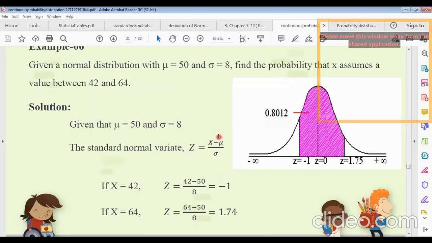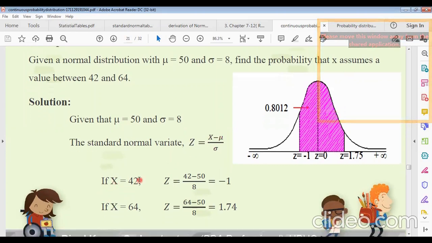So we can calculate the Z values. For X equals 42, given mu equals 50 and sigma 8, the Z value is minus 1. For the other value of X, 64, the Z value is 64 minus 50 divided by 8, which is 1.74. So you have to find the area between Z equals minus 1 and Z equals 1.74. Remember it.